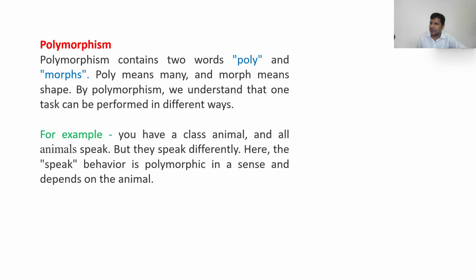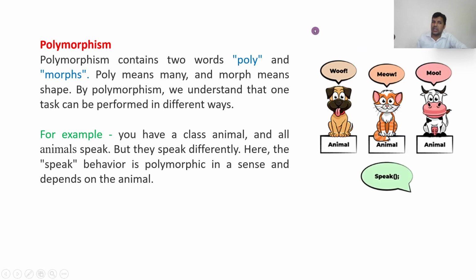It will say meow. What will a dog do? It will say bow bow. If I say go for a parrot or a peacock, it will speak in different ways, right? So the speak word is single, but the outputs are different. That's what they are saying. Polymorphism means poly means many, morph means forms or many shapes. See, everybody is speaking, but in a different way, right?